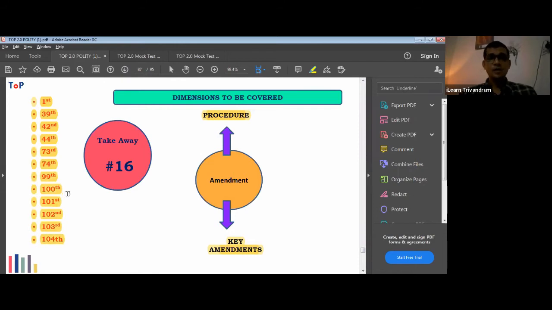And 86 is already mentioned. 86 you will study in Article 21A, you will study it in DPSP, you will study it in duties, okay? So that is not separately mentioned, but all other amendments have to be at least known: which year they come, what is the relevance, and what is the main feature about it. Okay, especially the 99th to 104th onwards, you should be very thorough about that. Okay, all right. Now let's move on.